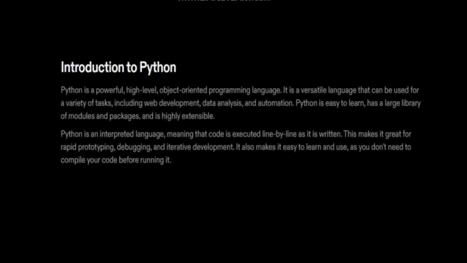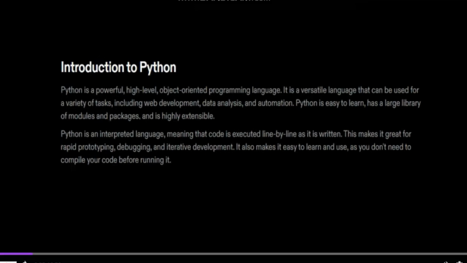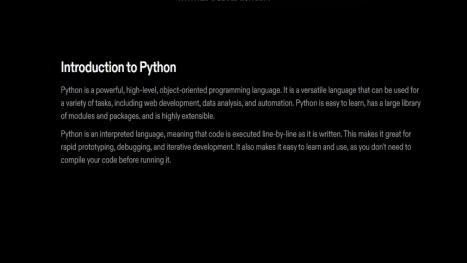Introduction to Python. Python is a powerful, high-level, object-oriented programming language. It is a versatile language that can be used for a variety of tasks, including web development, data analysis, and automation. Python is easy to learn, has a large library of modules and packages, and is highly extensible.